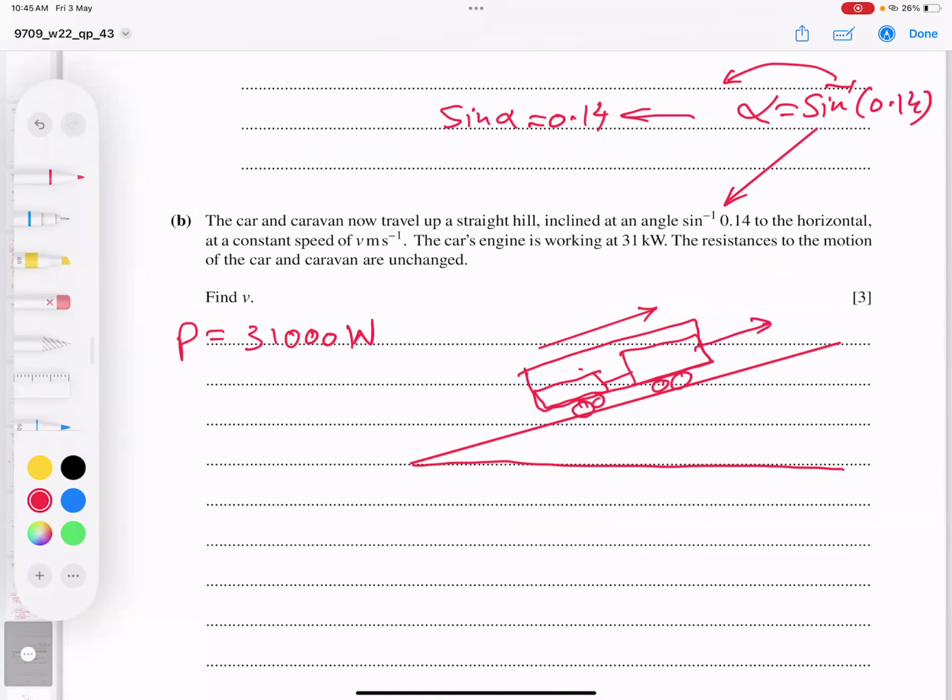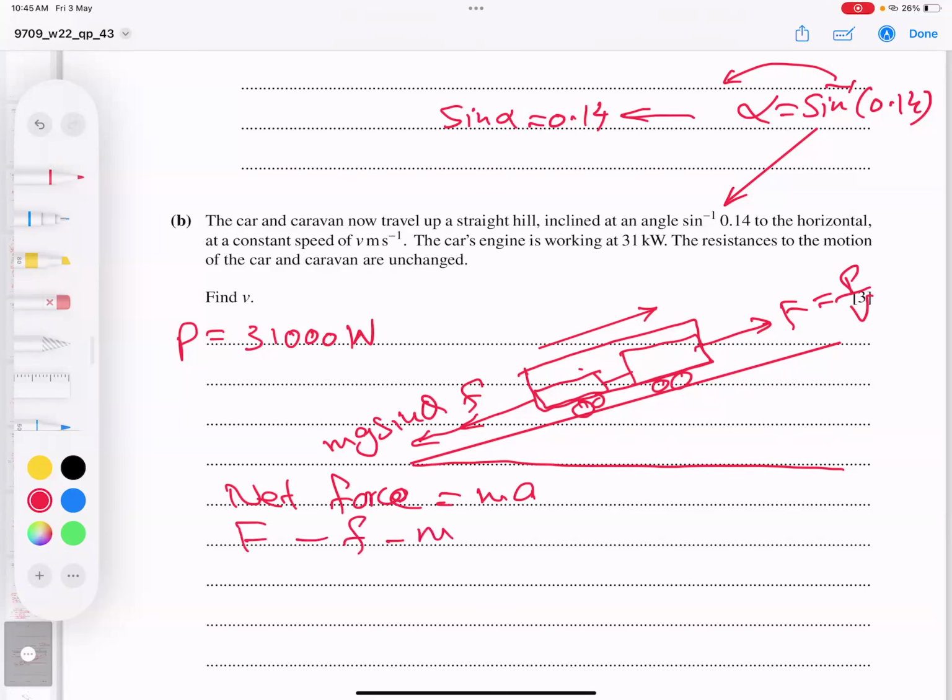Okay, this is applied force. This is frictional force. This is mg sine theta. And force is what? Power by V. So basic formulas remain the same. Net force is equal to ma. So applied force minus friction force minus mg sine theta is equal to ma. Applied force is power by V.